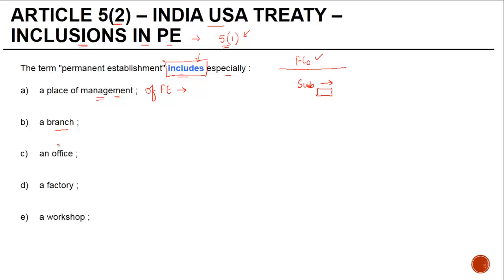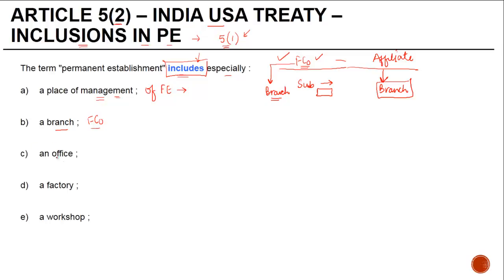A branch. Now, when we talk about a branch, again, we are talking about the branch of the foreign company. Suppose this FCO has an affiliate, and this affiliate has a branch in India, which also helps the FCO in some work. This branch of the affiliate will not amount to a PE of the foreign company because the branch has to be of the foreign company. If they have a branch, normally it is construed as a PE.